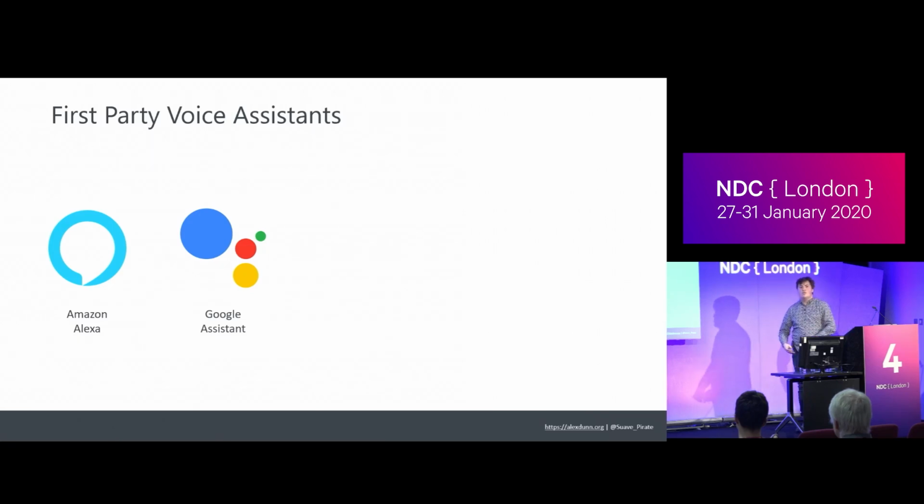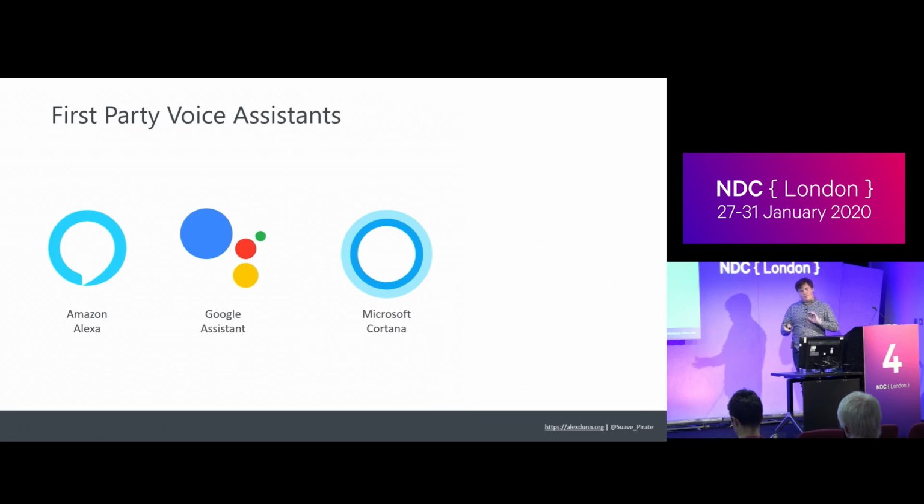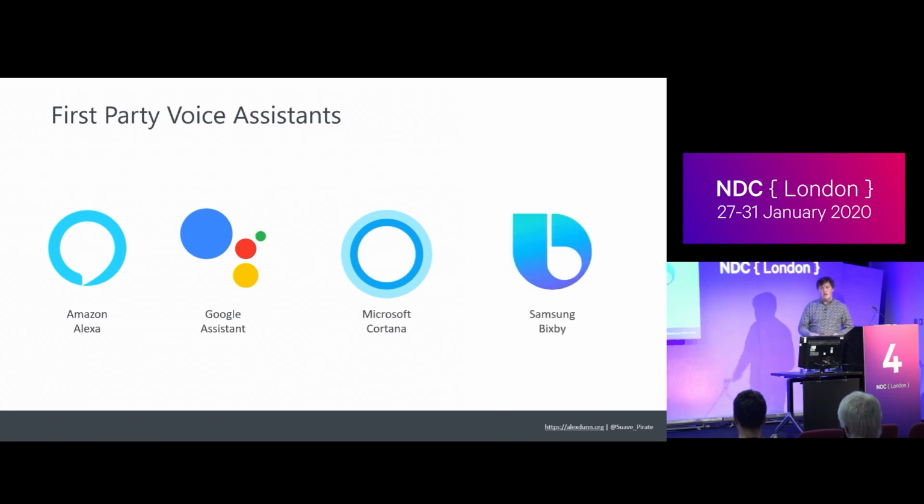Although Google Assistant existed before the smart speakers we use today, both Amazon and Google build for both those types of platforms, as well as many others too, and we'll talk a little bit about that later. But there's also Cortana, a different approach to how they're tackling the market, focusing mostly on the business side, the enterprise side, enabling automation between tools and stuff like that. And there's also Bixby, which has had a new comeup. Anyone here a Samsung consumer, has a Samsung phone or anything like that? Couple of you, yeah. So you probably disabled Bixby right away. Bixby has a whole new rebuilt channel, and it's literally waking up on my phone right now. Let's not do that.